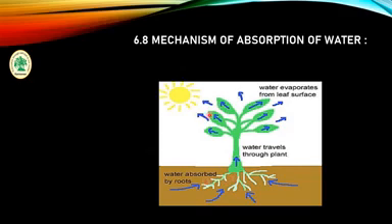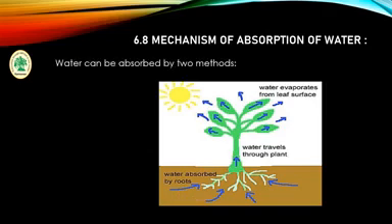And also we study the properties of water. Water is also called the elixir of any living system, the golden liquid of life. And plants absorb water from the soil solution. As we know, capillary water is absorbed by the plant, and the plant also absorbs dissolved nutrients along with the water.